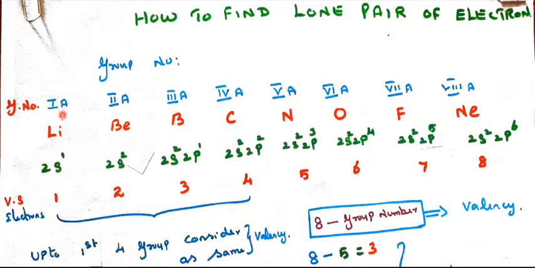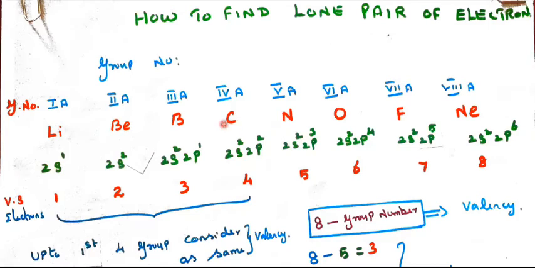For example, group 1A means lithium, sodium, potassium, rubidium, cesium, francium, with hydrogen given on top. For group 2A: beryllium, magnesium, calcium, strontium, barium, radium. And for group 3A: boron, aluminium, gallium, indium, and thallium.